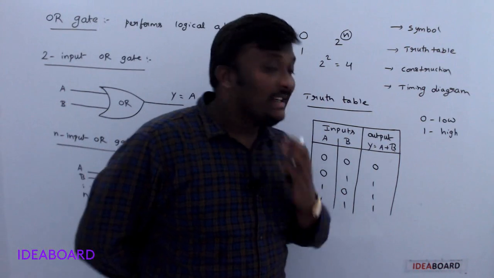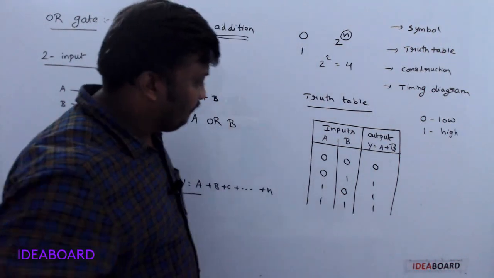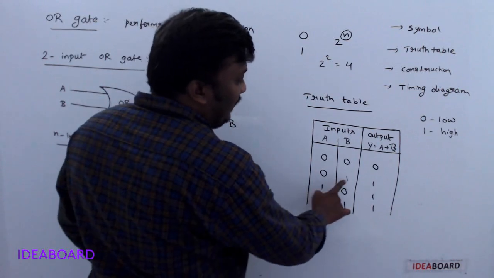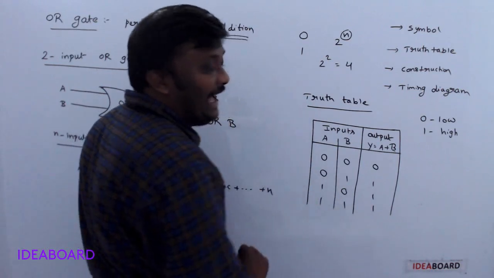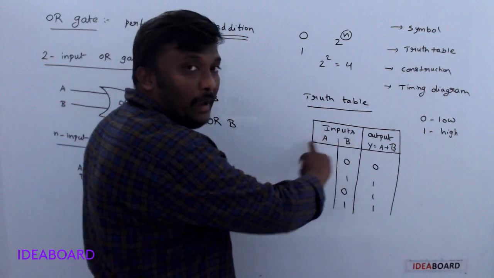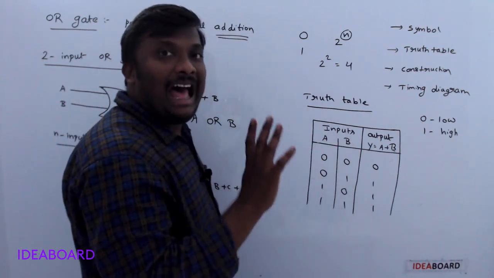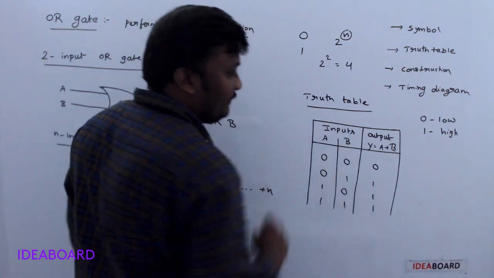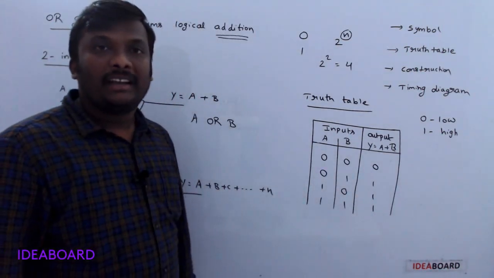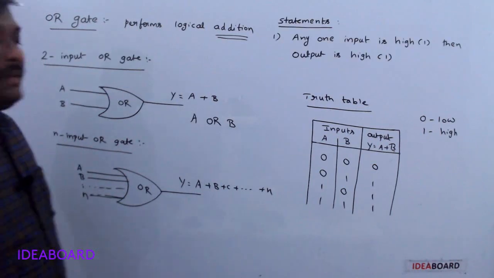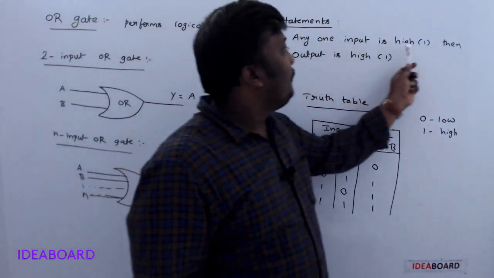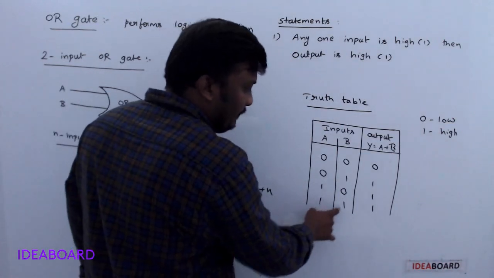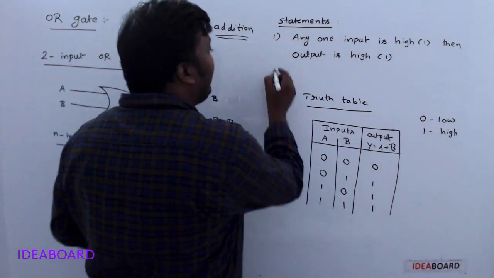Okay, what are the statements? Properly see. The first statement is: any one input is high out of A and B. High means 1. Then the output is high. So what is the first statement? Any one input is high, then output is high. Check. Right. Another one.